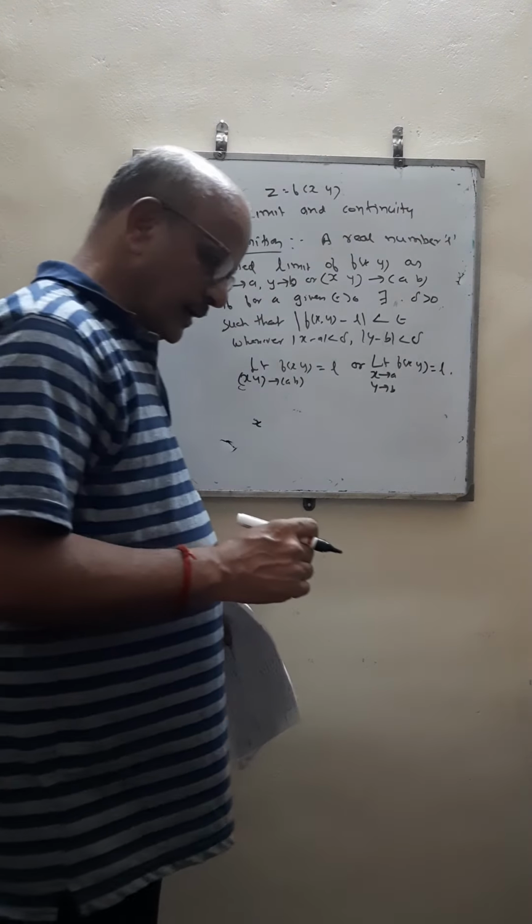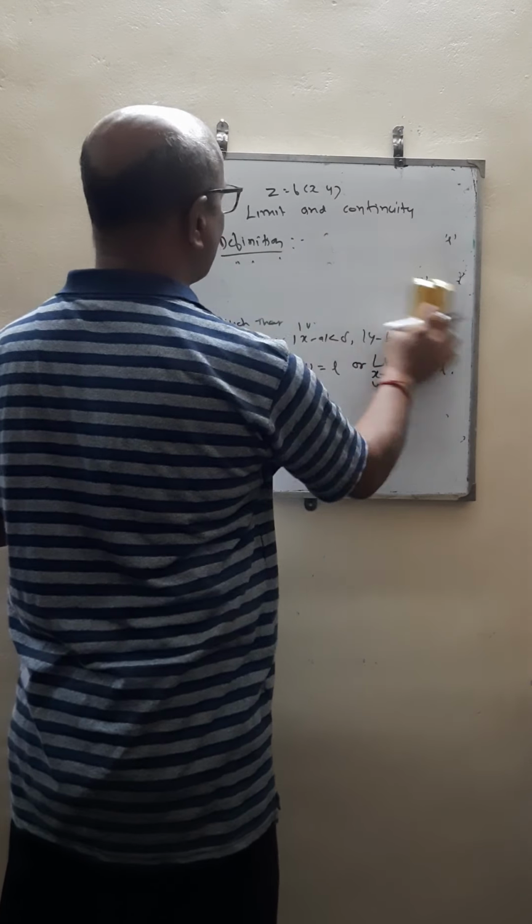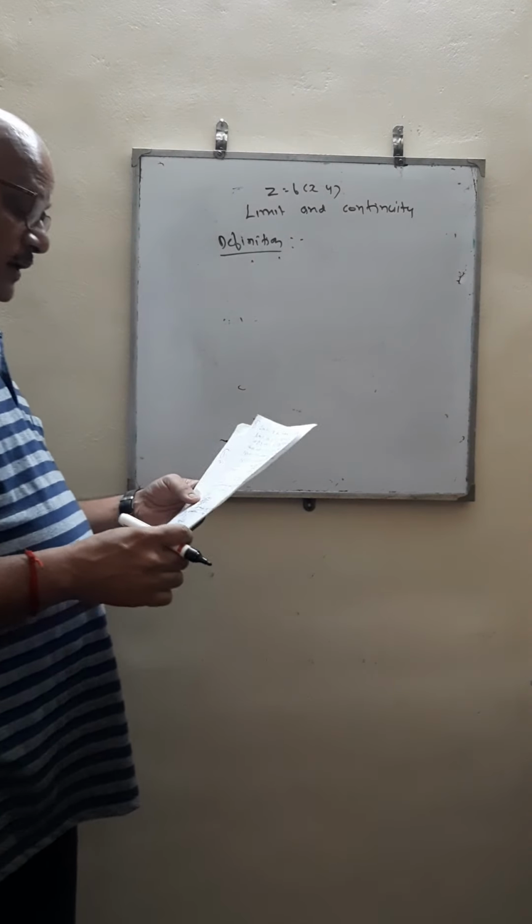Now let me give the definition of continuity. This is the definition of continuity of function of two variables.